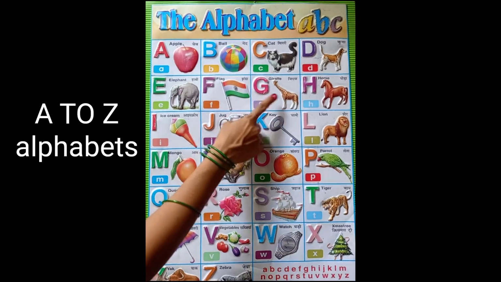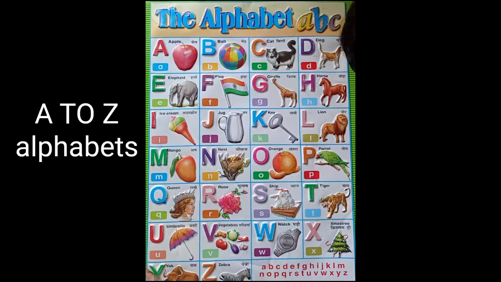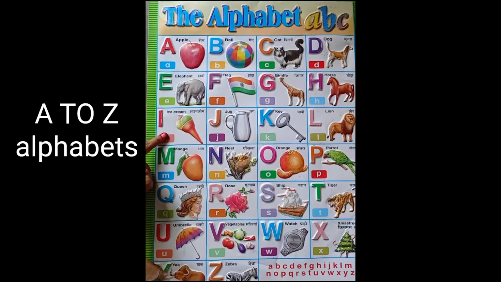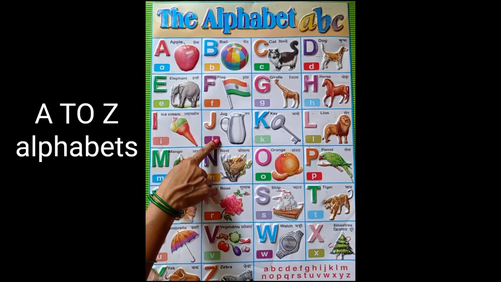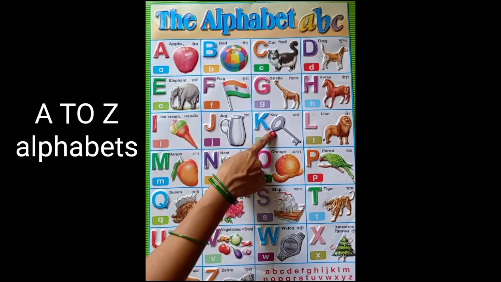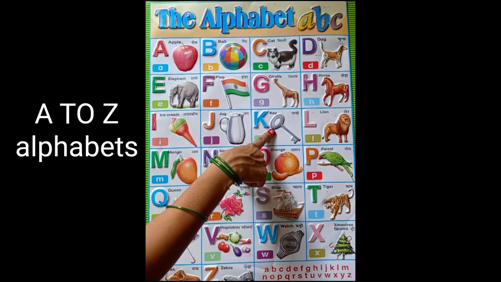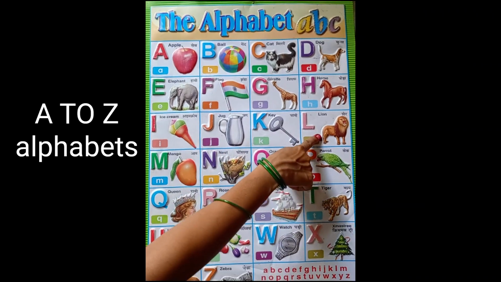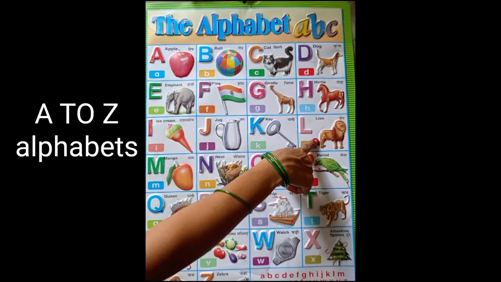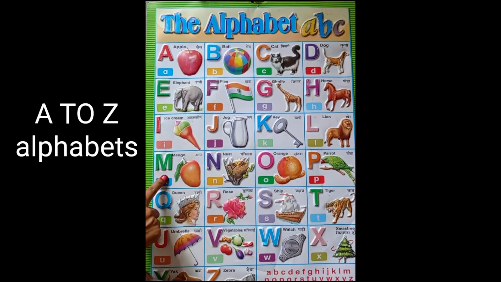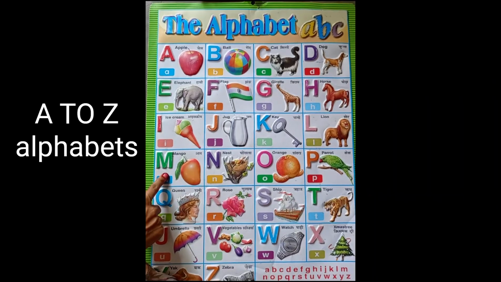H for horse. I for chili. J for jug. K for key. L for lion. M for mango.